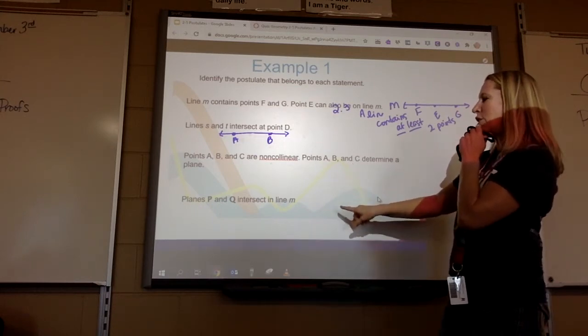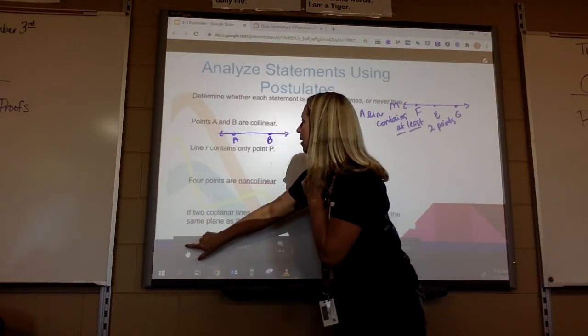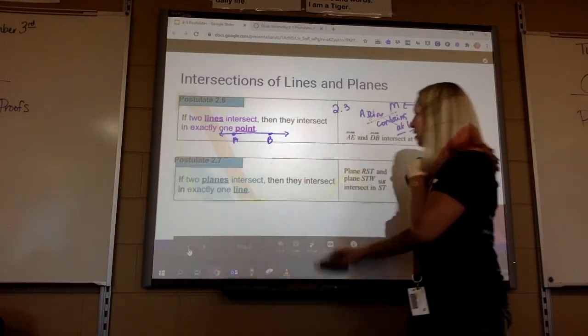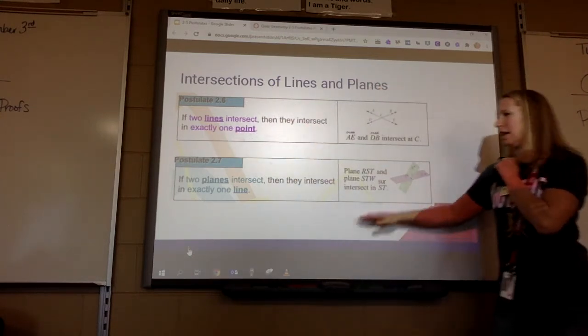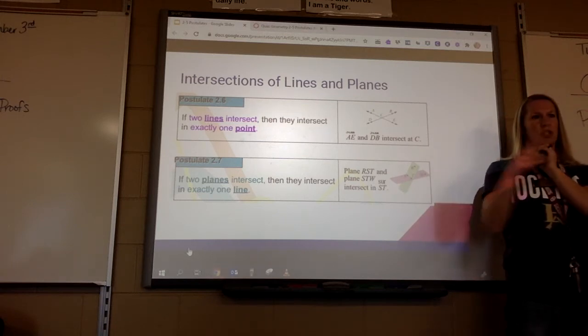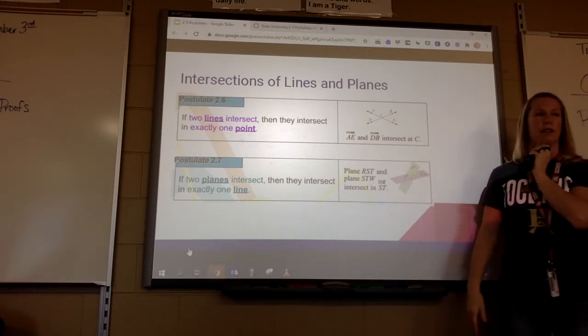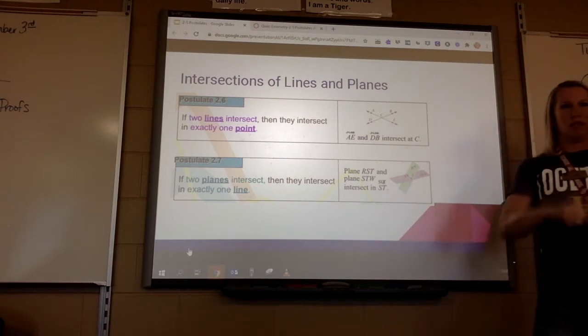Planes P and Q intersect in line M. So do you see how 2.7 is talking about if 2 planes intersect, their intersection is a line? So that would be 2.7. The good news is it's going to be multiple choice, so you'll get to read and see which one.